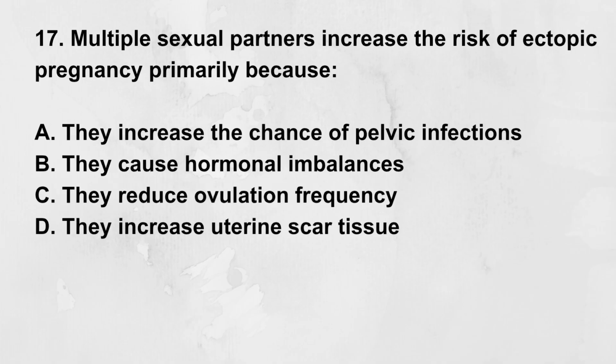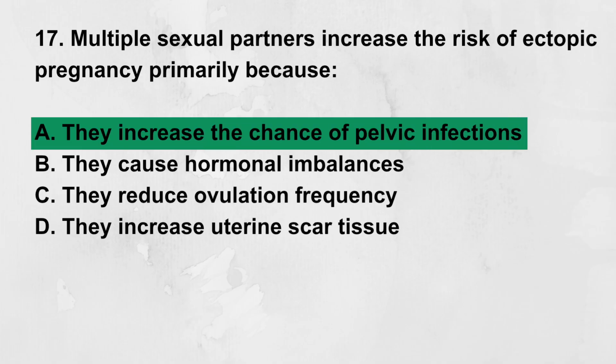Multiple sexual partners increase the risk of ectopic pregnancy primarily because A. They increase the chance of pelvic infections, B. They cause hormonal imbalances, C. They reduce ovulation frequency, D. They increase uterine scar tissue. Correct answer, A. They increase the chance of pelvic infections. Multiple partners raise the risk of STIs, which can cause PID and subsequent tubal damage.